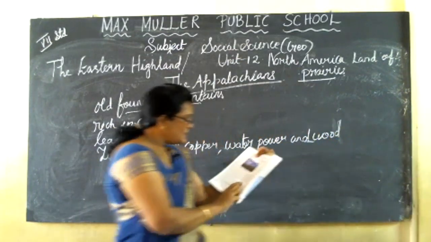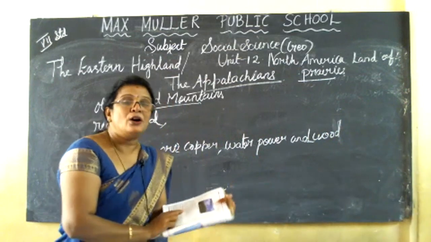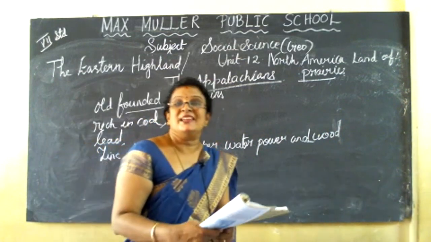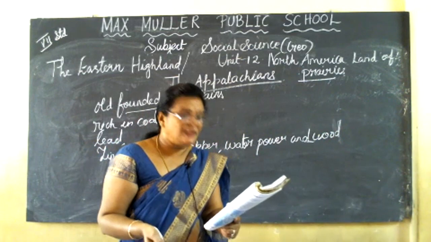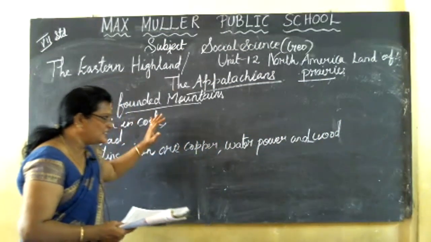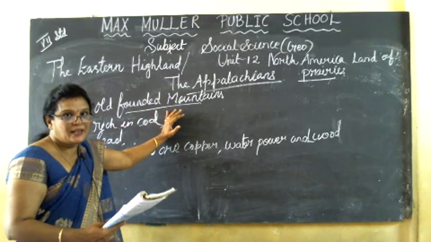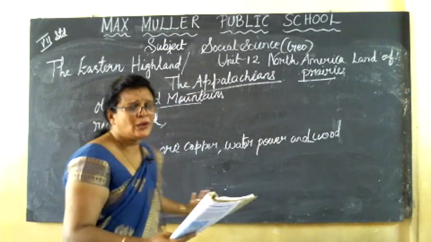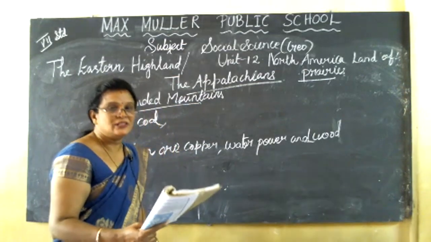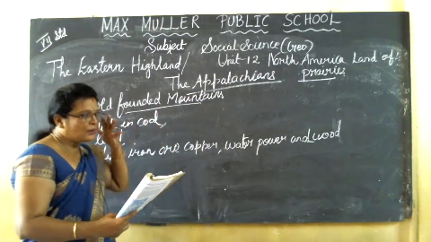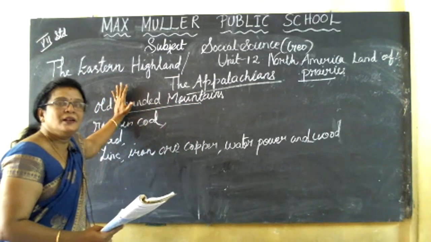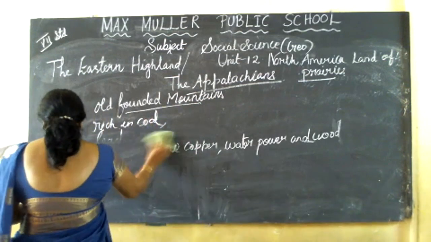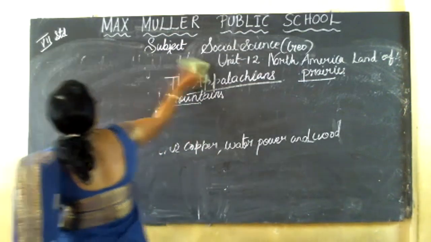And also, this region has a surprisingly large population. Okay, so this region has a large population, and it is economically important in North America. Economically this place has improved, and the economy is also significant in this place. Okay, this is about the Appalachian ranges. The next one is the coastal plain.